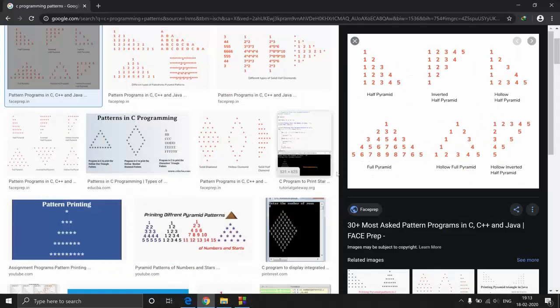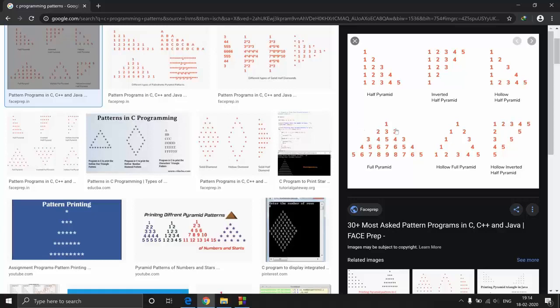Let's take one difficult one. Let's say this one, right? You can try out this one. This is nothing but just printing spaces till the next number. Suppose this is the second row, so you have no space over here, and then in the third row there are 2 spaces, and then in the fourth row you have 3 spaces, and in the fifth row you don't have anything. For the last row, you are just going to print all the numbers as it is. So you can try this one, and this one is similar to that one, so we'll be talking about this one. So here what is happening is there is a space actually.